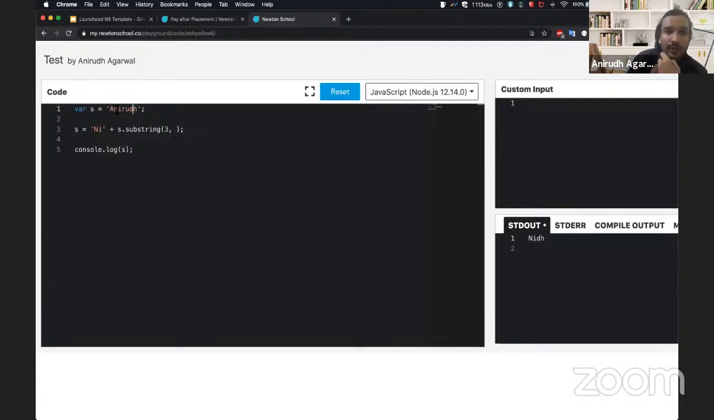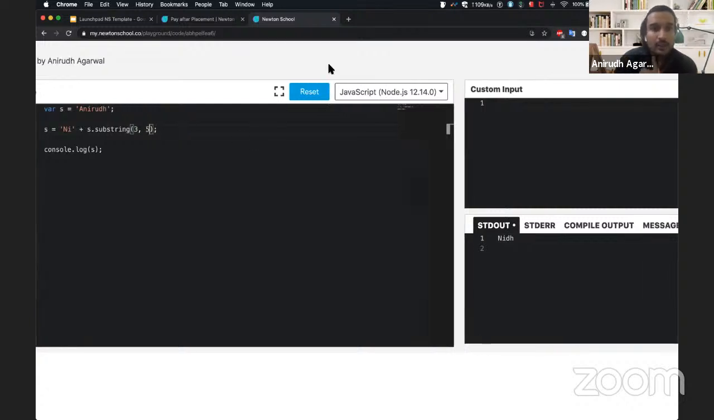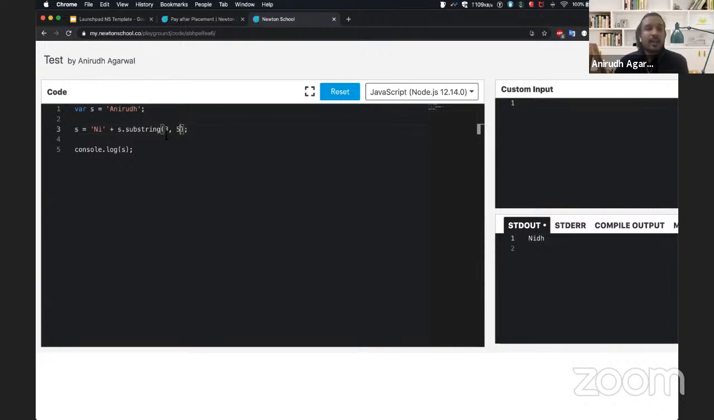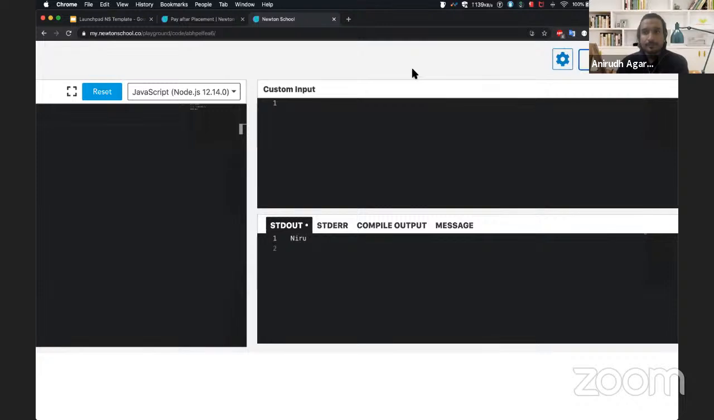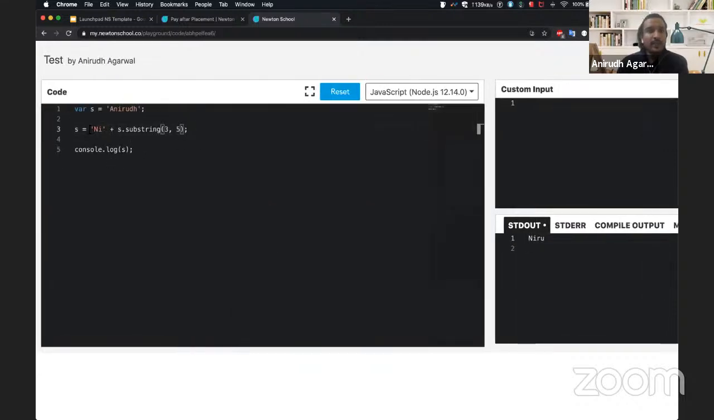So what I'll do is 0, 1, 2, 3, 4, 5, 6. So I'll give it 6 value. So this third will be included, third, fourth, 0, 1, 2, 3, 4, 5. Okay, I have to give 5, right? Yes, my bad. So it will give me third and fourth, and 5 will not be included. So that is what it is. So it gave me NI, and it included third character and fourth character. 5 was not included, so it gave you NIRU.